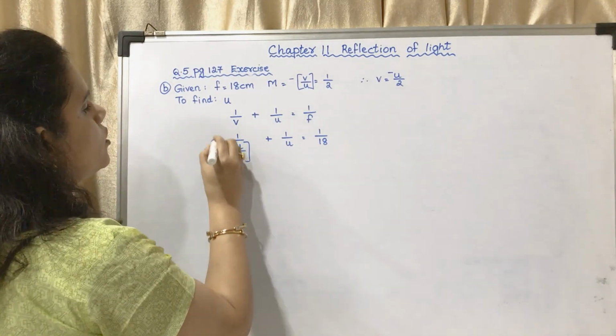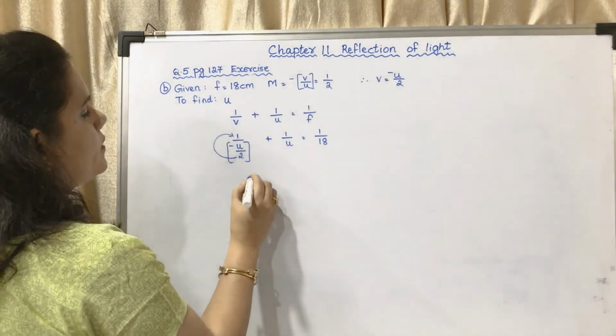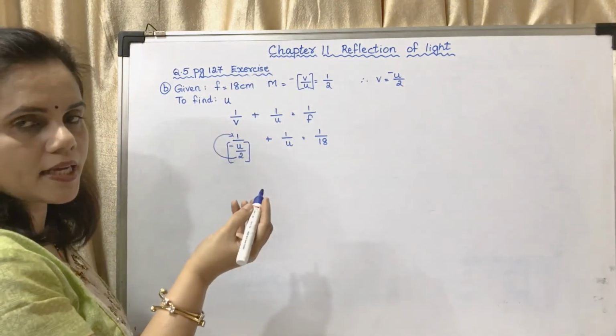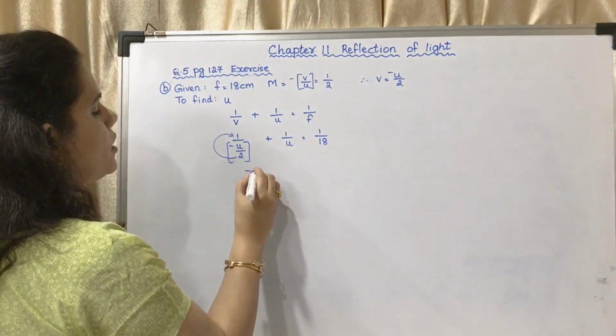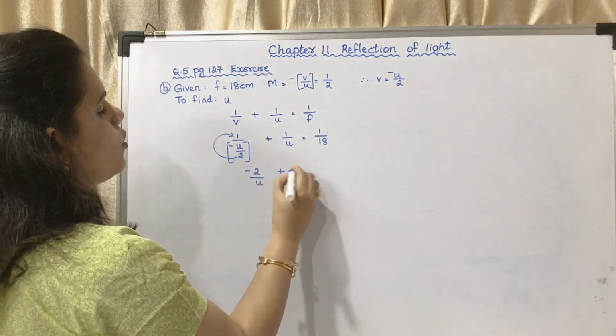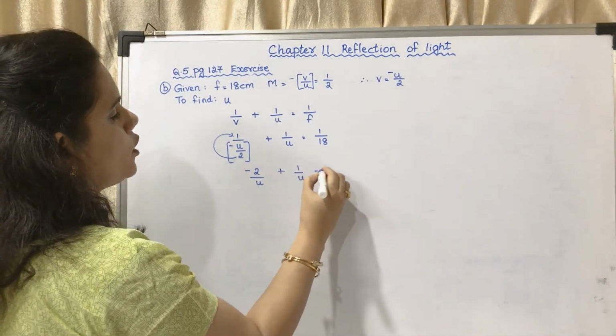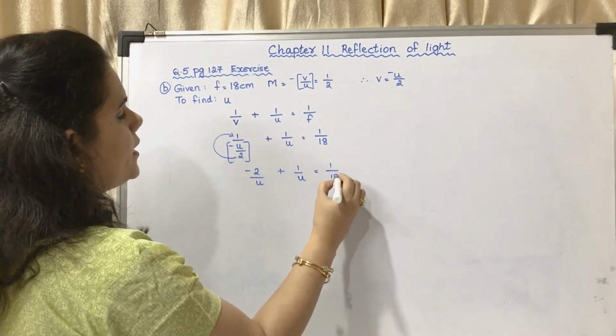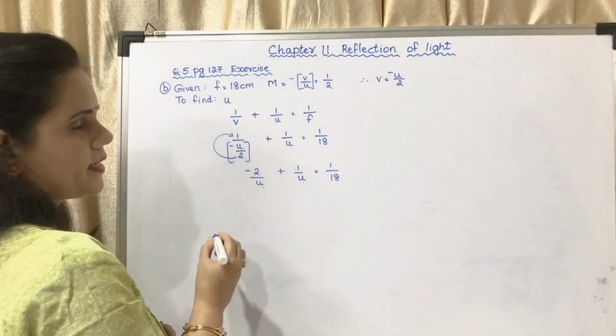Now this 2 will go up, and the minus also I am taking to the upper side. So it will become minus 2 upon U plus 1 upon U is equal to 1 upon 18. The denominators are the same.